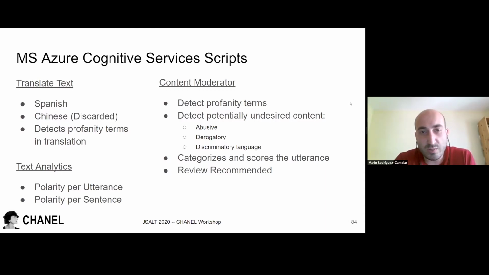And finally, we have the content moderation script that detects profanity terms in the dataset and also the toxicity in each utterance. It categorizes it as abusive, derogatory, or discriminatory language, as for example sexual content, and gives us a score for these categories. So combining all these scores, we can get a review recommendation, I mean, whether a human needs to revise the utterance because it may be considered toxic. Next slide.